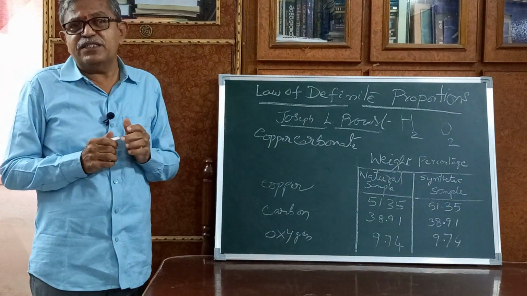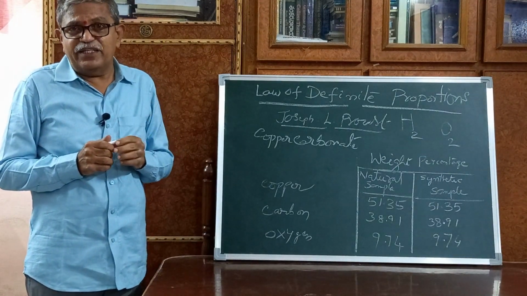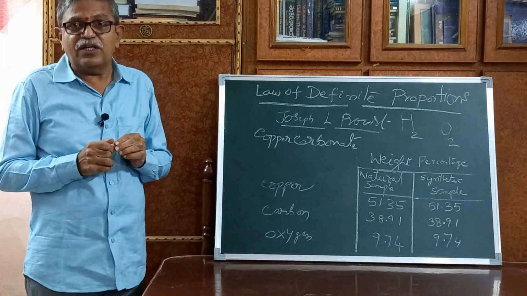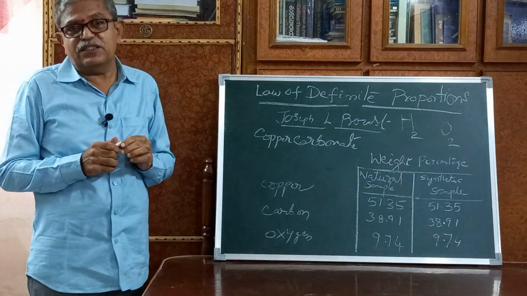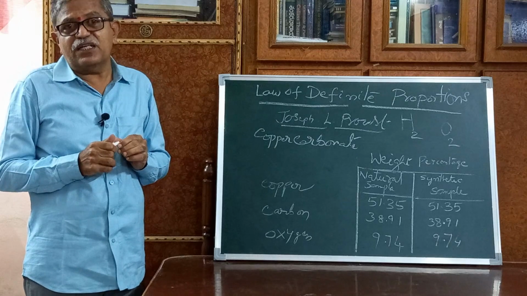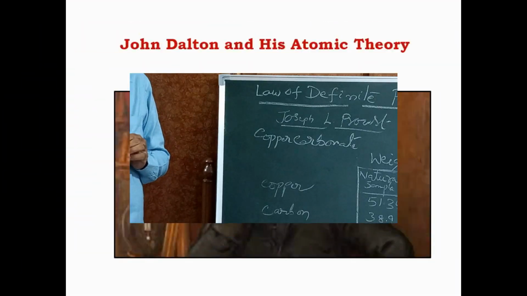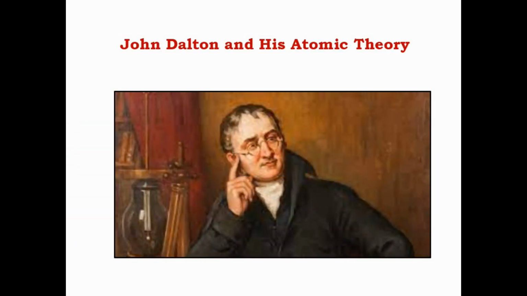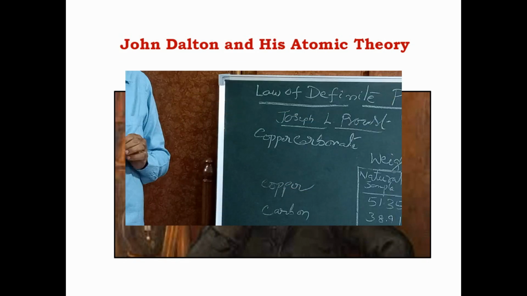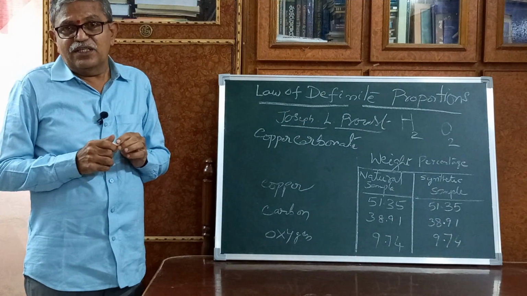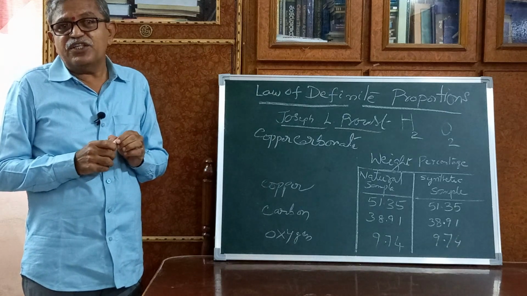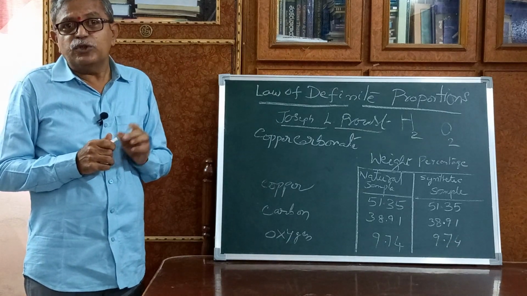A number of scientists tried to explain these questions, but out of them only one person succeeded. He is Mr. John Dalton, an English school teacher.